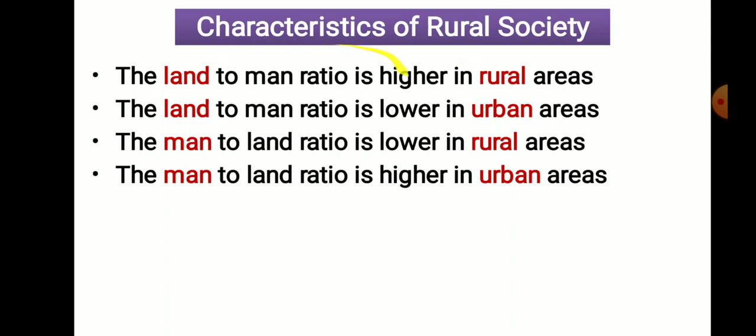Whether land, and what is asked? Land is higher, that means rural area. Land is low, that means urban area. Man is low, that means rural area. Man means population. Population is high in an urban area. In this way, you need to remember these statements.